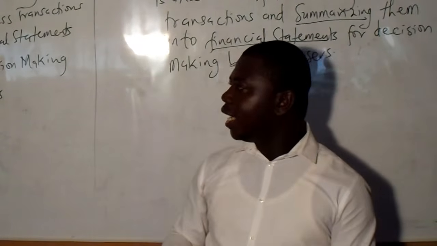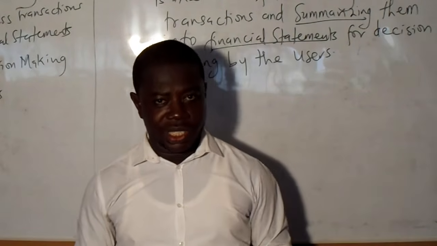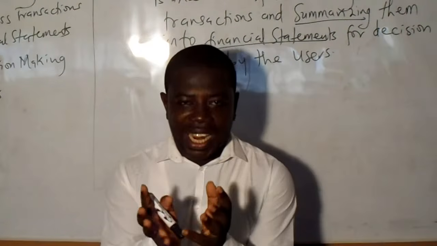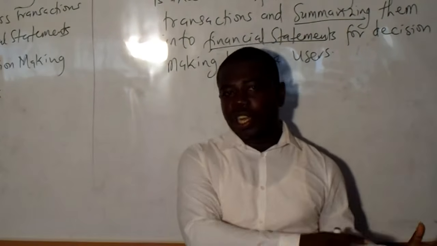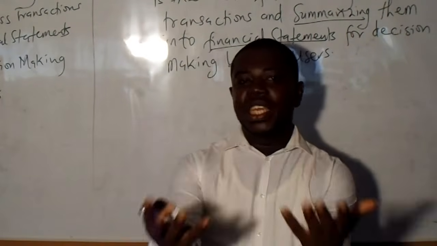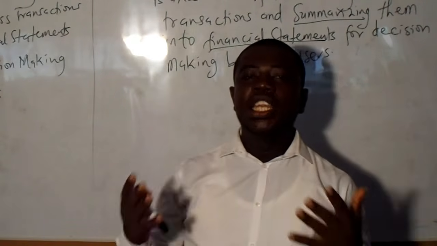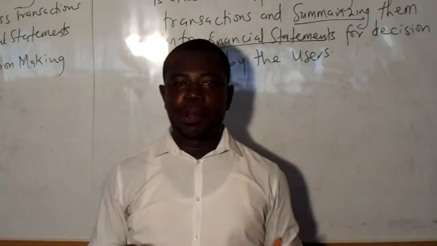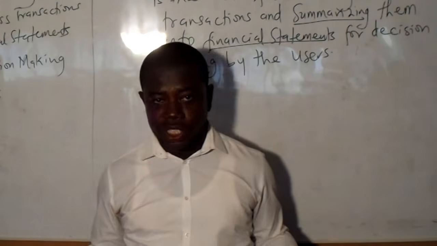We pick the trial balance and then we summarize it into financial statements. That is where we have our income statement and the statement of financial position. Summarizing is the reorganization of the recorded transactions into financial statements so that they will be understandable, and that is where we communicate to the users for decision making. Now, what are financial statements? Financial statements are statements prepared at the end of the accounting period to show the profitability, liquidity, and cash flow position of every business.